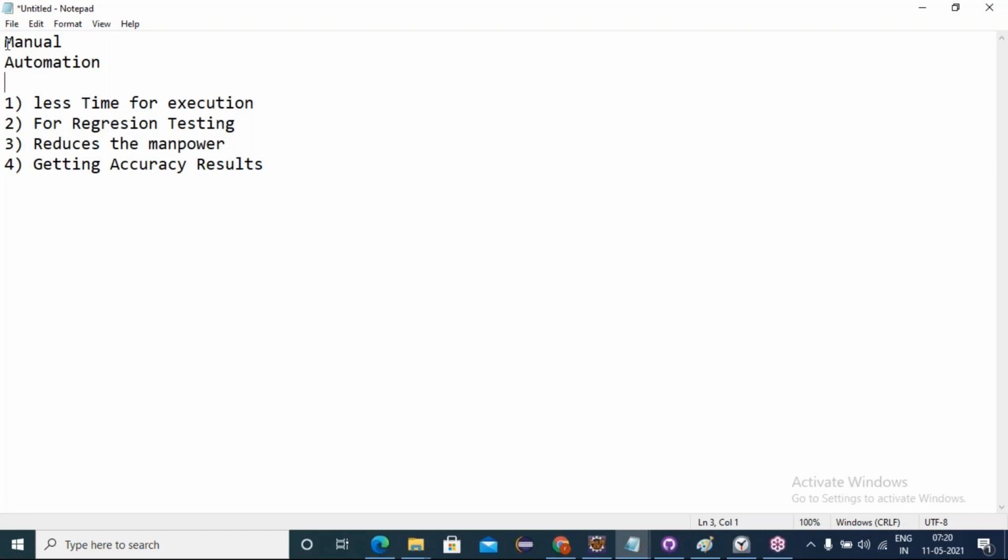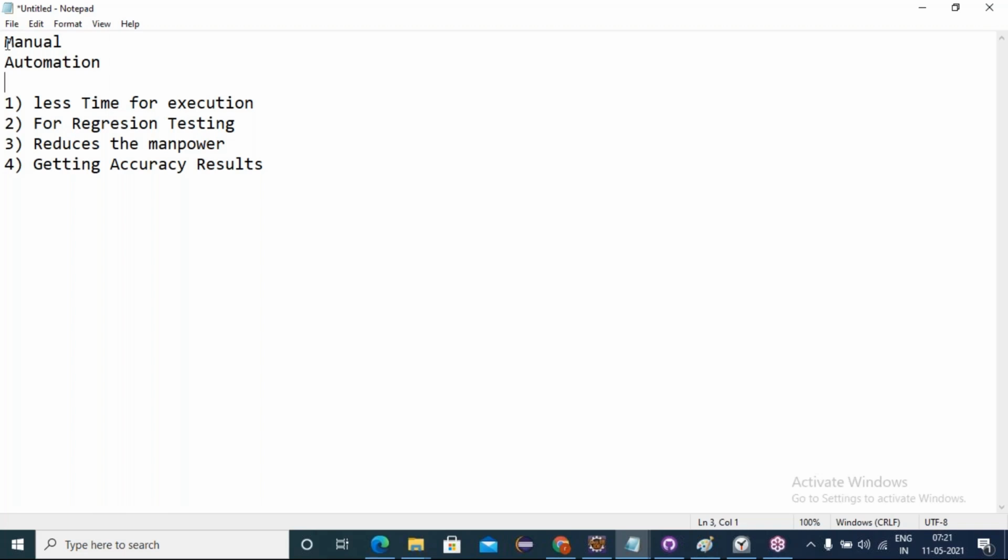Friends, earlier people used manual testing, now they use automation. If anybody asks me why we have to come to automation, it is mainly for regression testing. Friends, nowadays everything is product based applications. See the example of e-commerce websites like Amazon, Flipkart, Snapdeal, so many e-commerce sites are there. Today what we are seeing as a feature in that application, tomorrow we may not see that same feature. It keeps changing dynamically. The changes can happen daily or weekly or monthly or half yearly, quarterly, yearly, whatever the time bound, it doesn't matter.